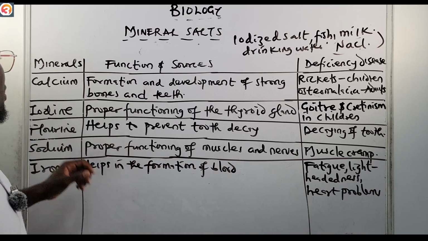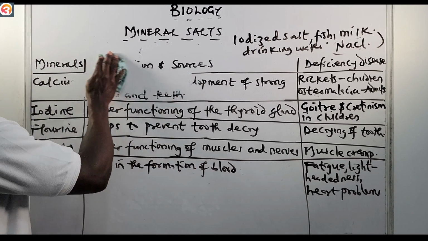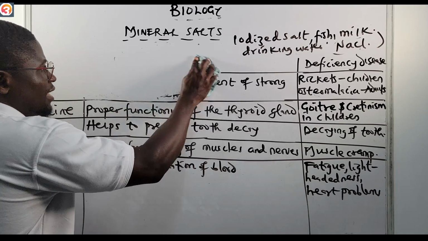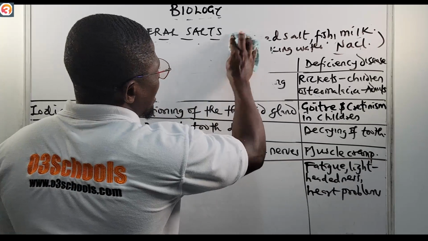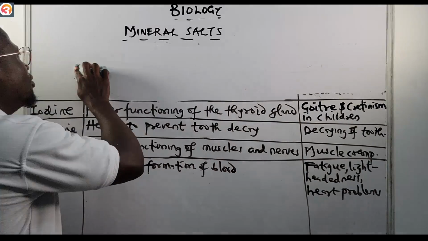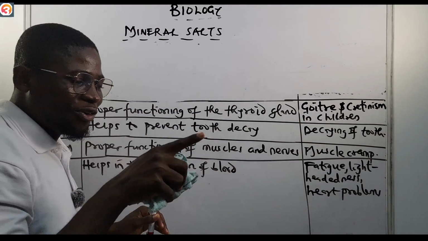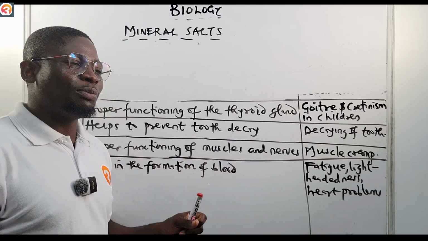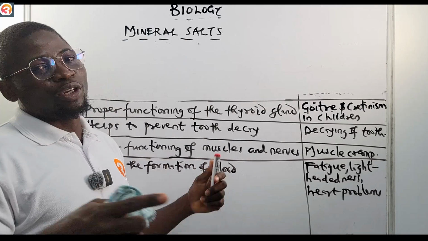Now, let's see fluorine. We said that fluorine helps to prevent tooth decay. If you say I'm lying, I say prove it. Just go and get the toothpaste in your house. You will see that they add a word, fluorine. Fluorine is a component. You see it written boldly: plus fluorine.